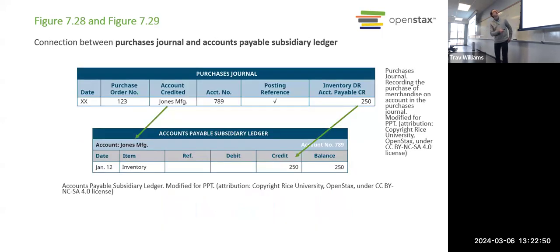Okay. All right. Purchases journal and accounts payable. So the purchases journal, what do we record there again? Somebody other than Julian? Because he always answers this one.